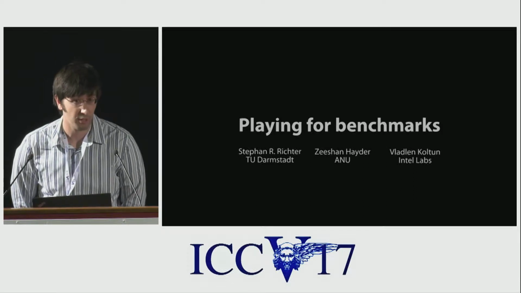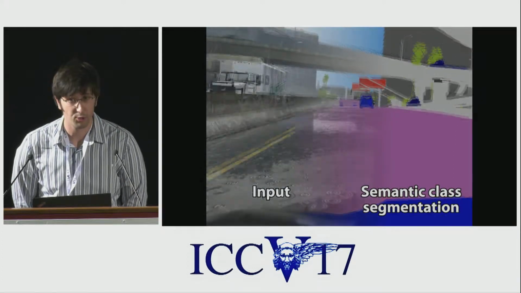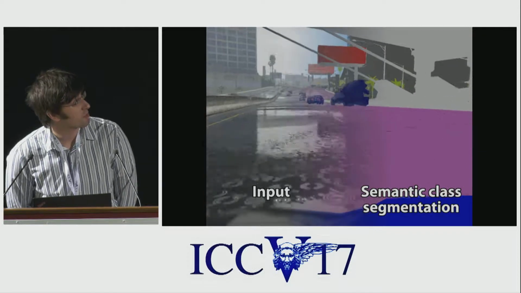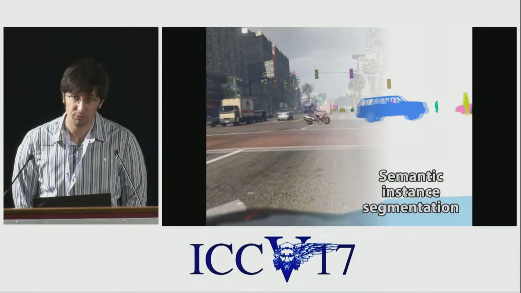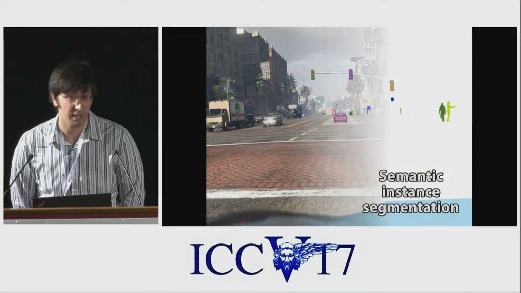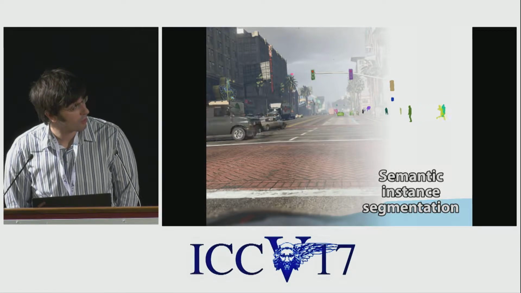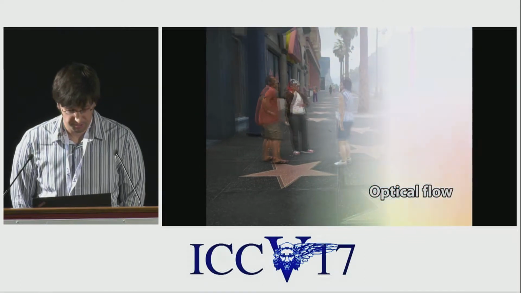Playing for Benchmarks is a benchmark suite for visual perception. It contains over 250,000 frames recorded at 15 frames per second, and each frame is annotated densely with ground truth for multiple visual perception tasks such as semantic segmentation, semantic instance segmentation, optical flow, 3D scene layout, and visual odometry.